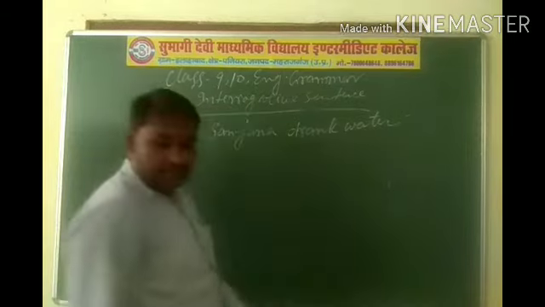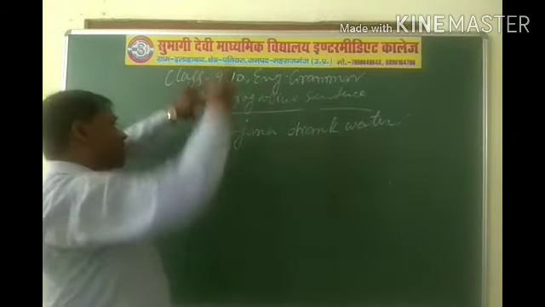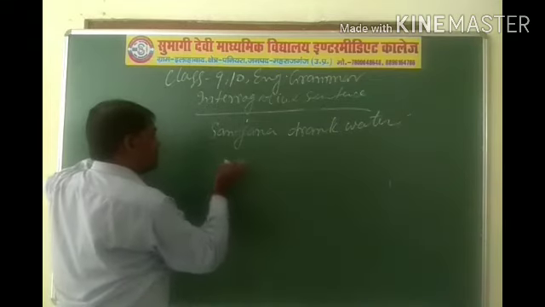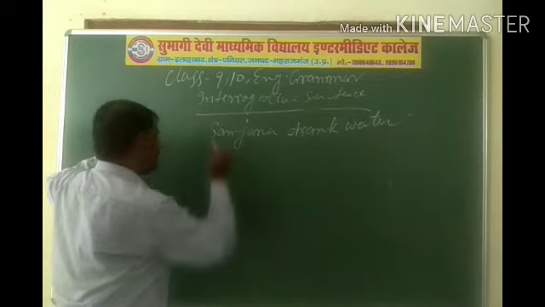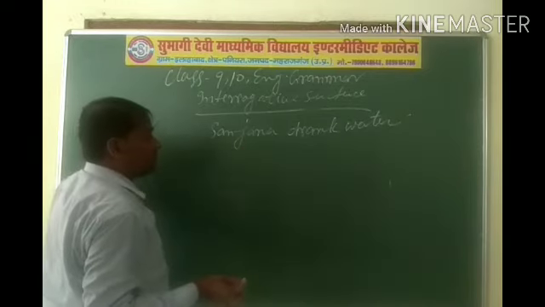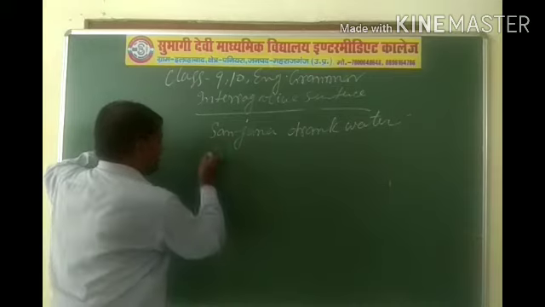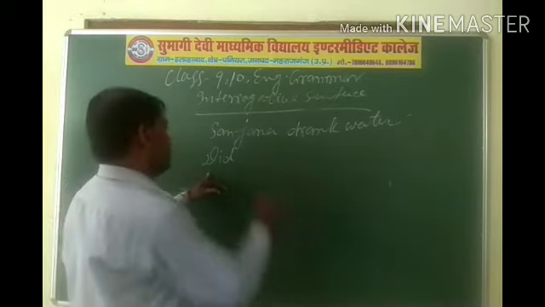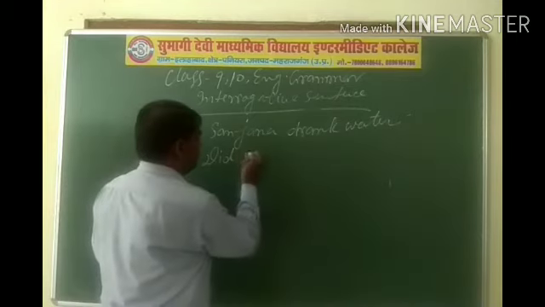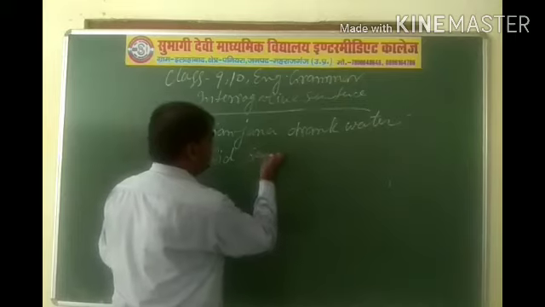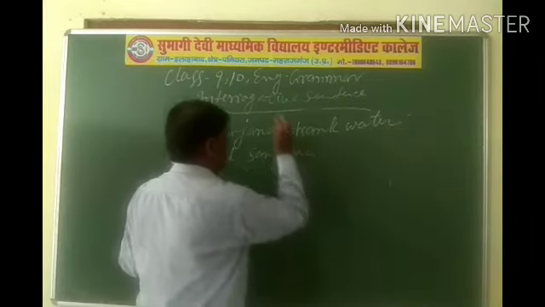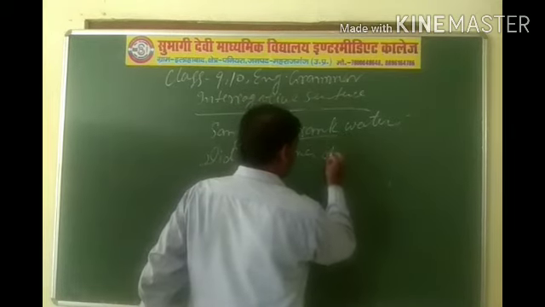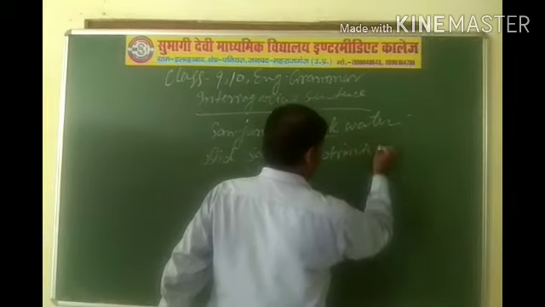This sentence belongs past indefinite, and if you want to change this affirmative sentence into interrogative sentence, as yes or no type, then you have to put down auxiliary verb did in past indefinite and after then subject, and after then this verb second form change into verb's first form, drink water.